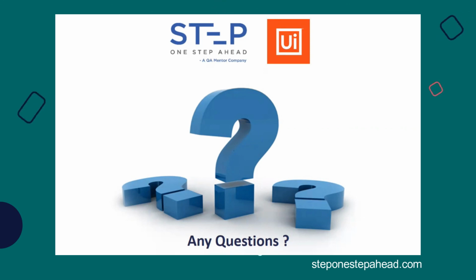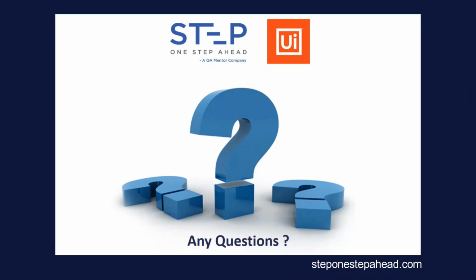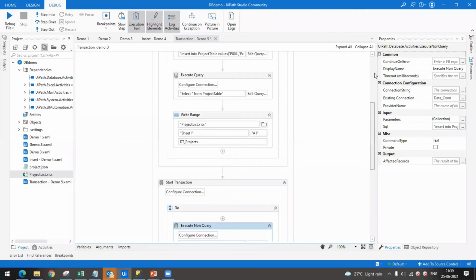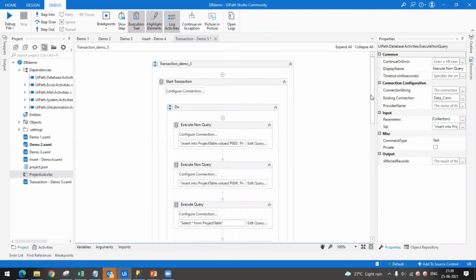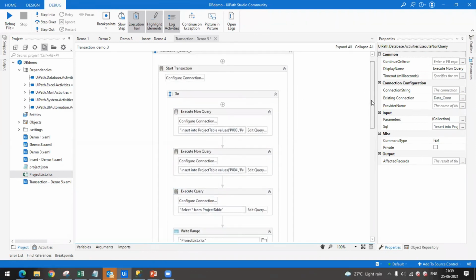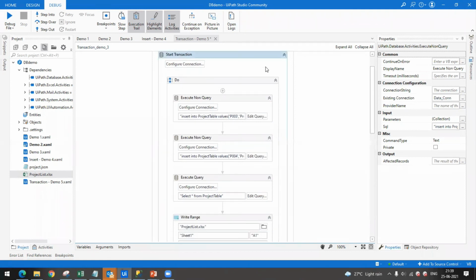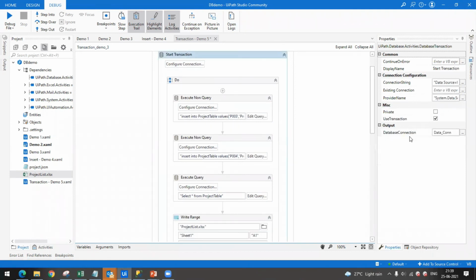Yes. Hello, Jabbar. I have a question. Yes, Kirti. Can you go to that transaction workflow? Sure. So this is the first transaction. This start transaction, the output is the data connection, database.